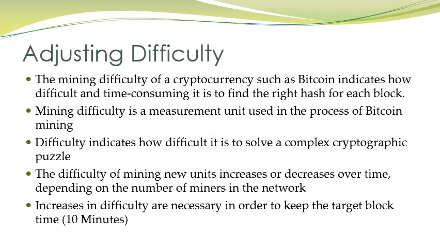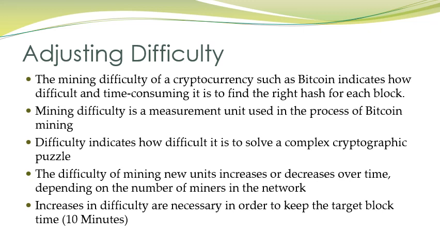So we know how to adjust the difficulty. The mining difficulty of a cryptocurrency such as Bitcoin indicates how difficult and time consuming it is to find the right hash value for each block. Mining difficulty is a measurement unit used in the process of Bitcoin mining, and it indicates how difficult it is to solve the complex cryptographic puzzle, or we can say mathematical puzzle.